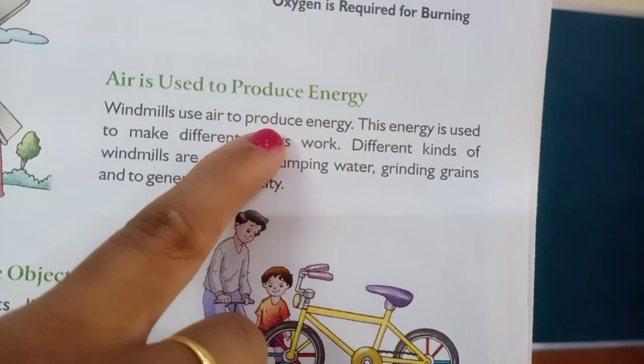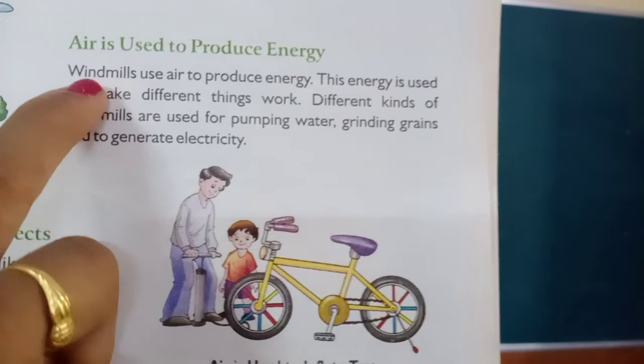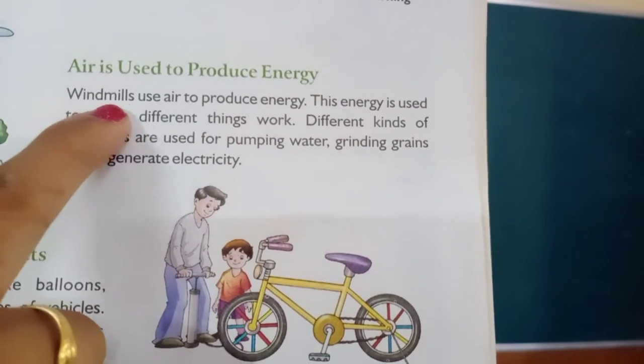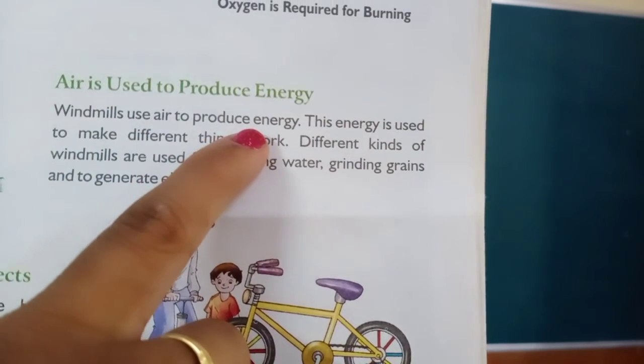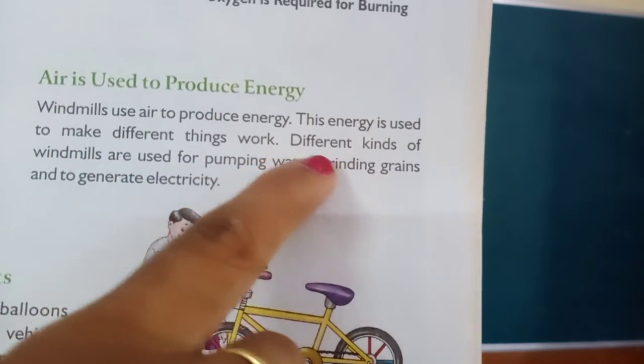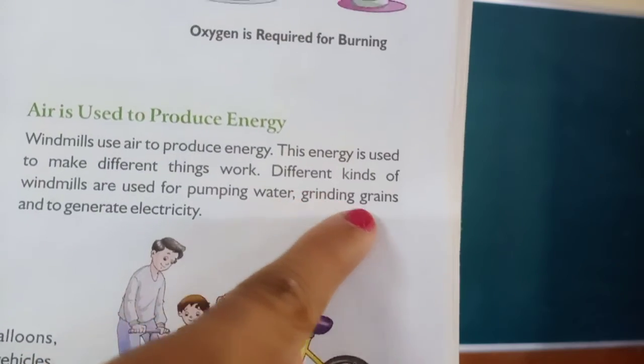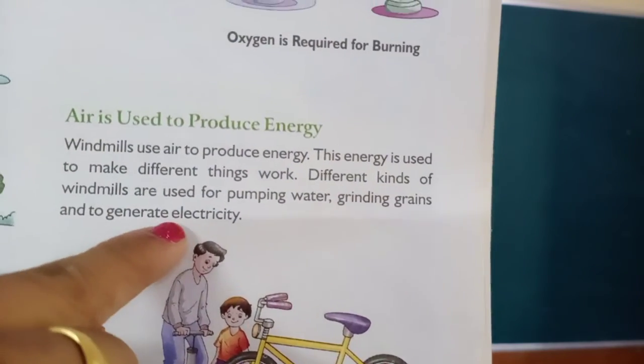Yes, we know that air is compulsorily used for producing energy. In what way? Windmills. Windmills use air to produce energy. This energy is used to make different things work. Different kinds of windmills are used for pumping water, grinding grains, and to generate electricity.